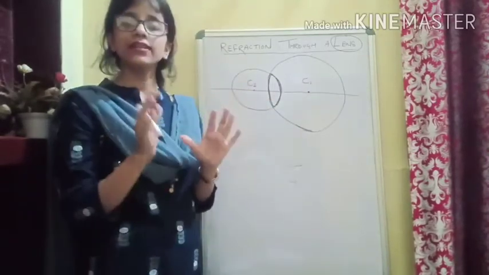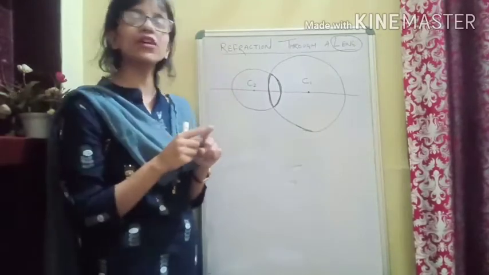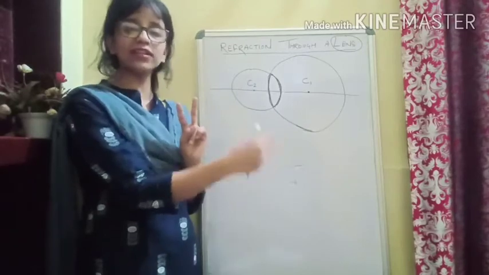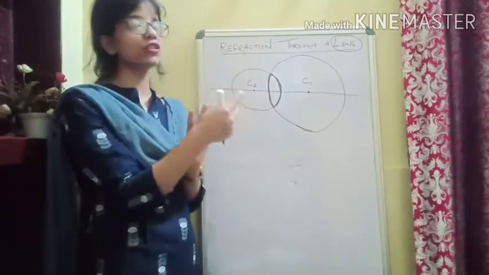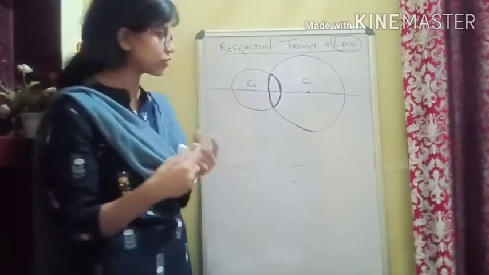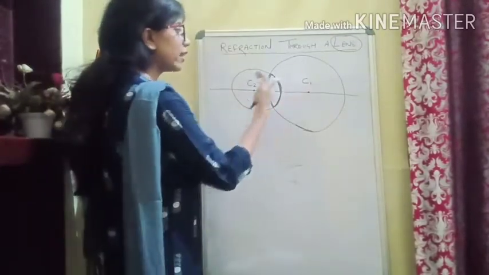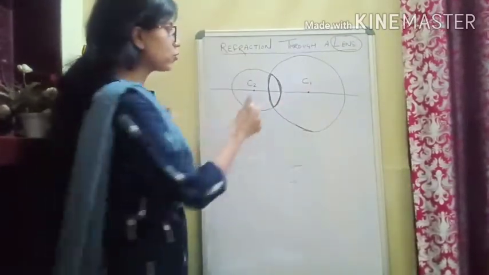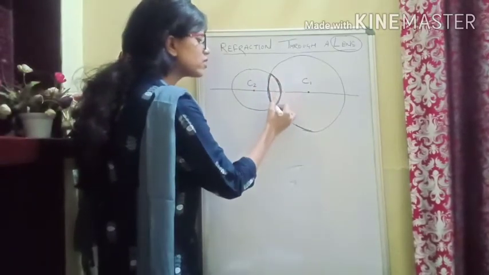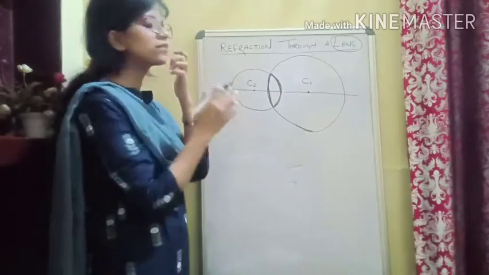Is it okay? That means for our lens we are going to have two centers of curvature, whereas if you compare it to a mirror, it was only one center of curvature because it was only one curved surface. Here we are taking two curved surfaces. Okay, so this is C1 and this is C2, and this one is your biconvex lens, or simply you can call it a convex lens.